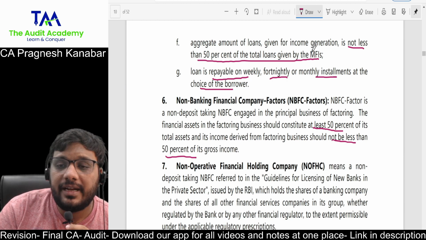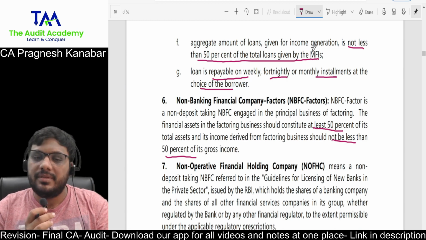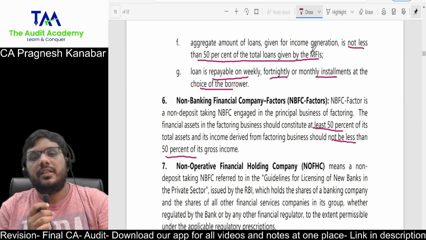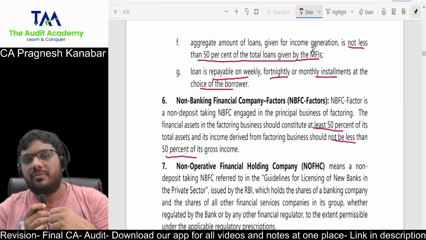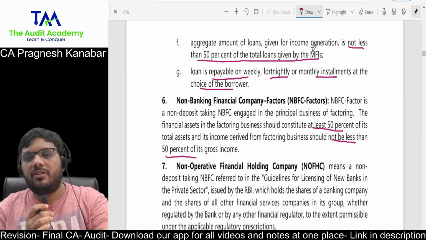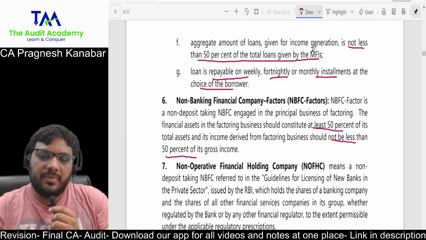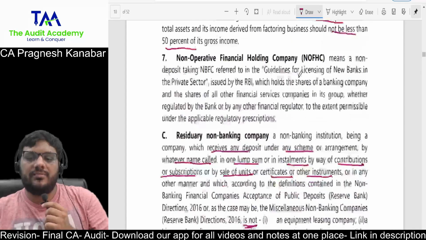Then NBFC factors. Factoring. What is NBFC factor? Engaged in the principal business of factoring. All right. That means buying the receivables from someone and then obviously making money out of that. So I will buy your receivables at a discounted price and I will make money out of that. If that is my major business, then I'm into NBFC factors.